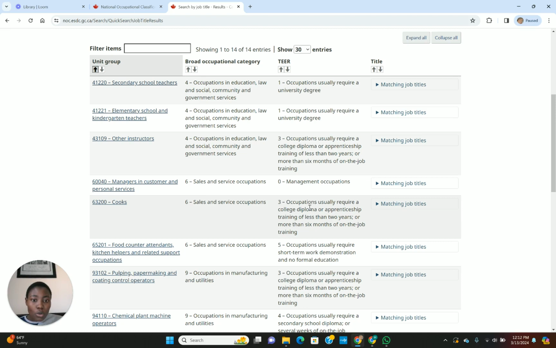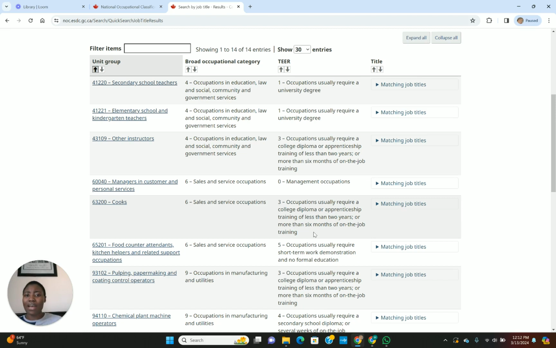It says occupations usually require a college diploma or apprenticeship training of less than 2 years, or more than 6 months of on-the-job training. What does it tell you? Any occupation under tier 3 normally requires a college diploma or apprenticeship training of less than 2 years, or more than 6 months of on-the-job training.